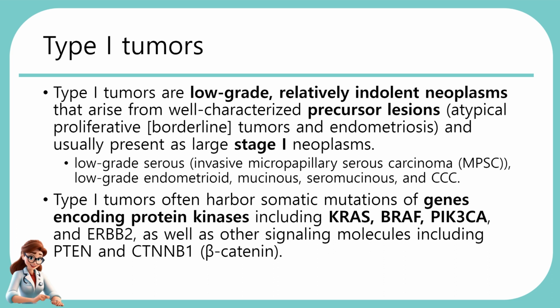Type 1 tumors often harbor somatic mutations of genes encoding protein kinases including KRAS, BRAF, PIK3CA, and ERBB2, as well as other signaling molecules including PTEN and CTNNB1, beta-catenin.